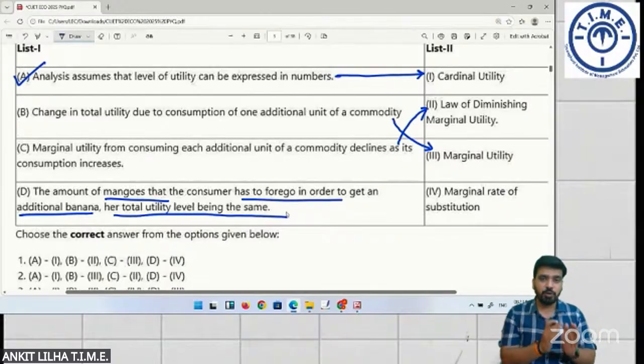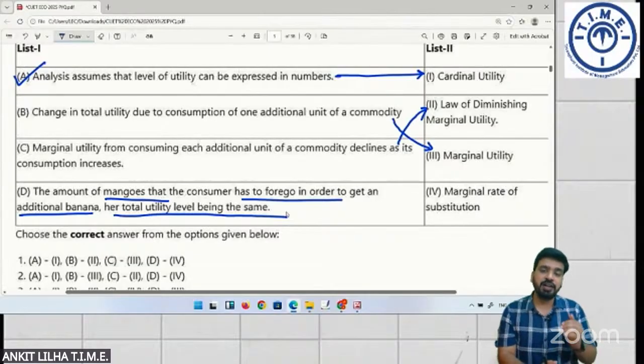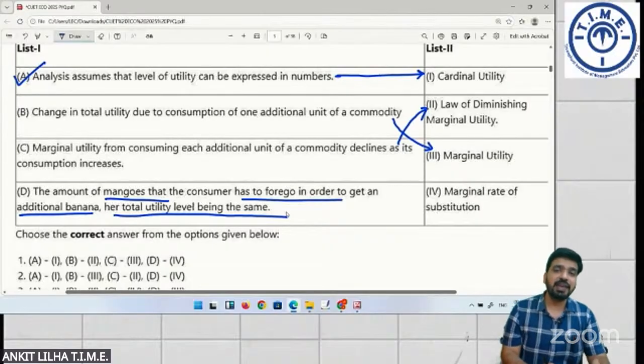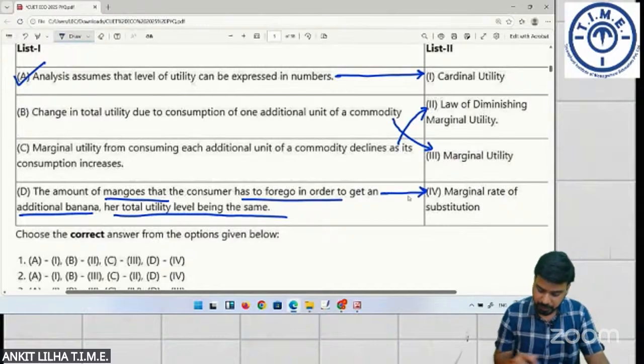So the amount of quantity foregone for one commodity in order to gain some additional units of another commodity, that is called as MRS, or marginal rate of substitution. Correct.